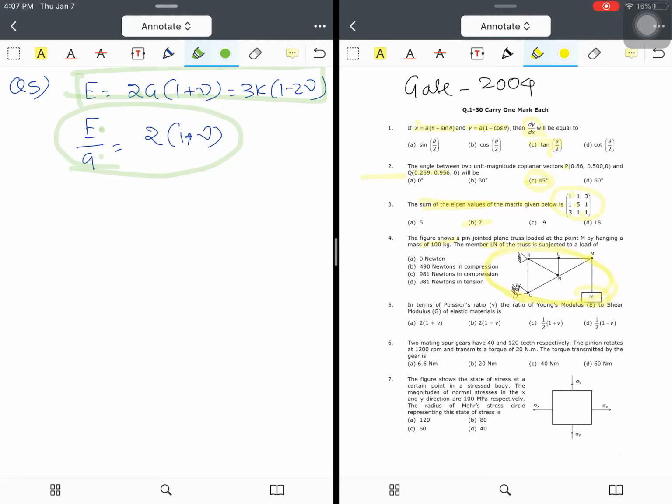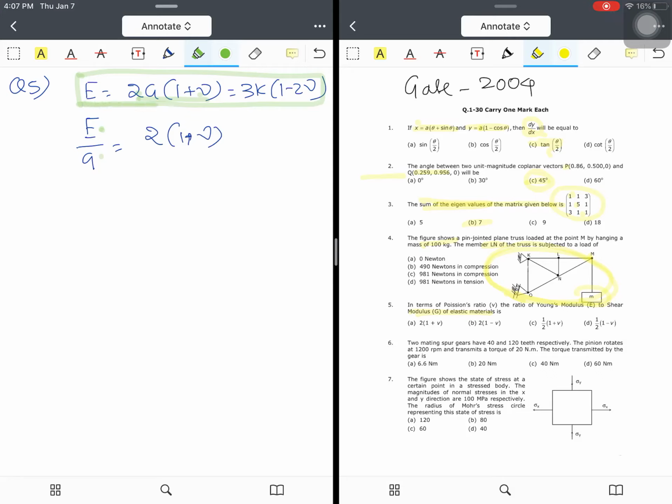Now let's see question number 5. In terms of Poisson's ratio mu, the ratio of Young's modulus and shear modulus is. Basically they are asking the relation between E and G. So there is a basic formula that you need to remember. This is the formula: E is equal to 2G(1 plus mu) is equal to 3K(1 minus 2 mu).